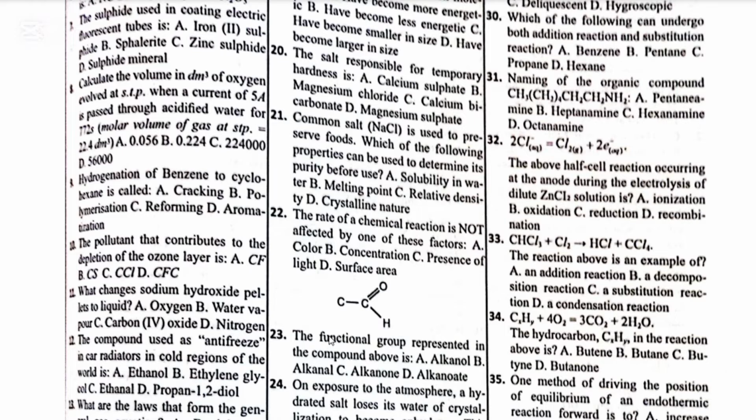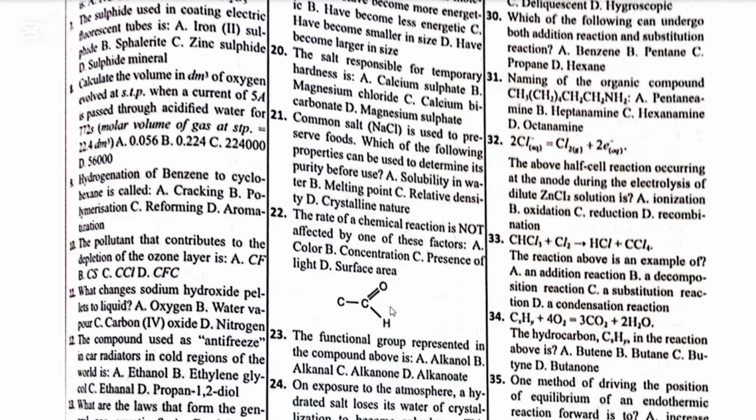So number 23, look at this structure. The functional group represented in the compound above is: alkanol, alkanal, alkanone, and alkanoate. The answer is B, which is alkanal. This is an aldehyde functional group.